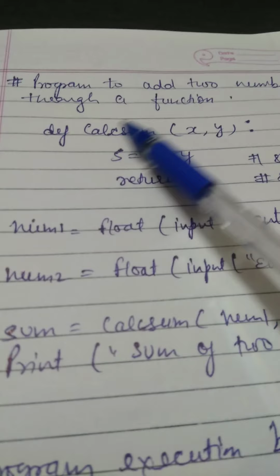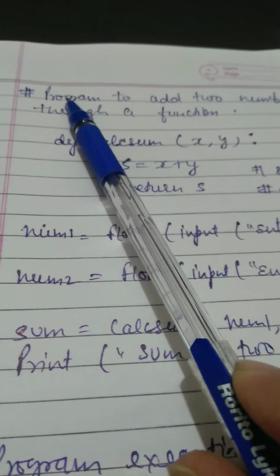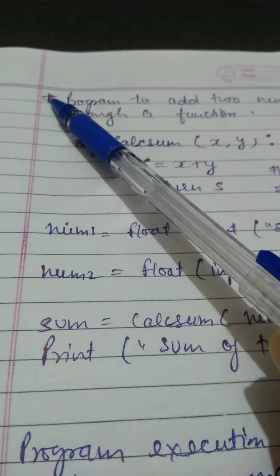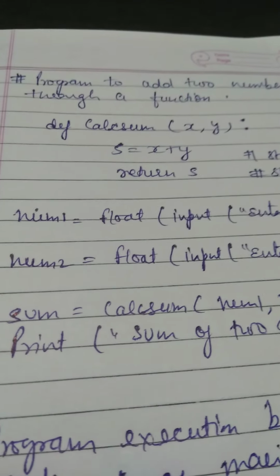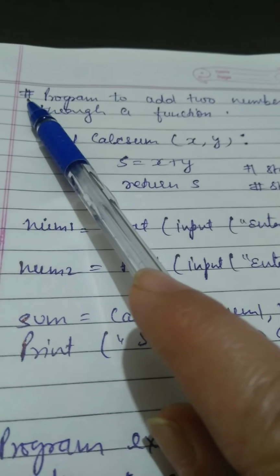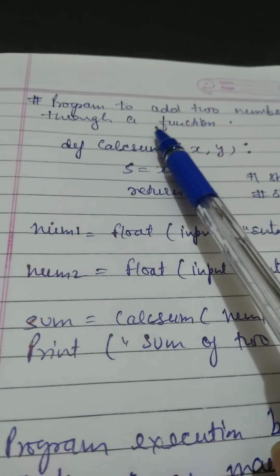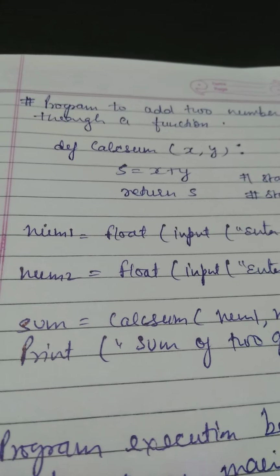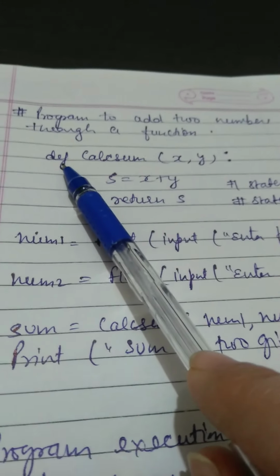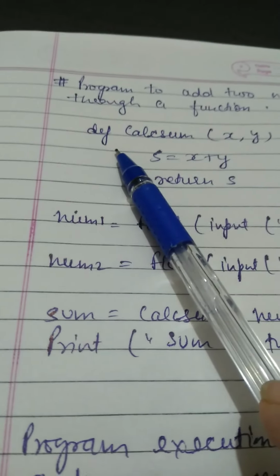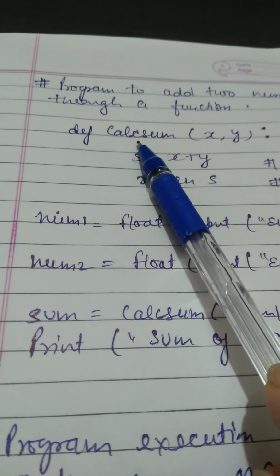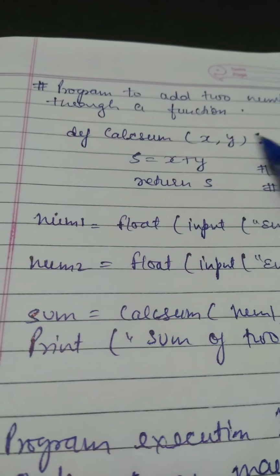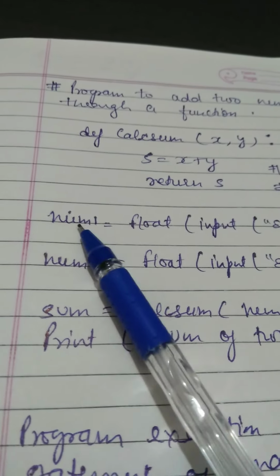So how exactly it will work, if I talk about it: first of all, the program execution will start from here. Suppose from the beginning till this line you have written the code in your Python program. Then this is a comment, so the comment will not be executed. So this will be ignored. Def calcsum, so this is a definition, that means the interpreter will understand that the user has created one user defined function which is named calcsum. After that, this will be ignored by the interpreter, and it will come to the main program. This is the main program.